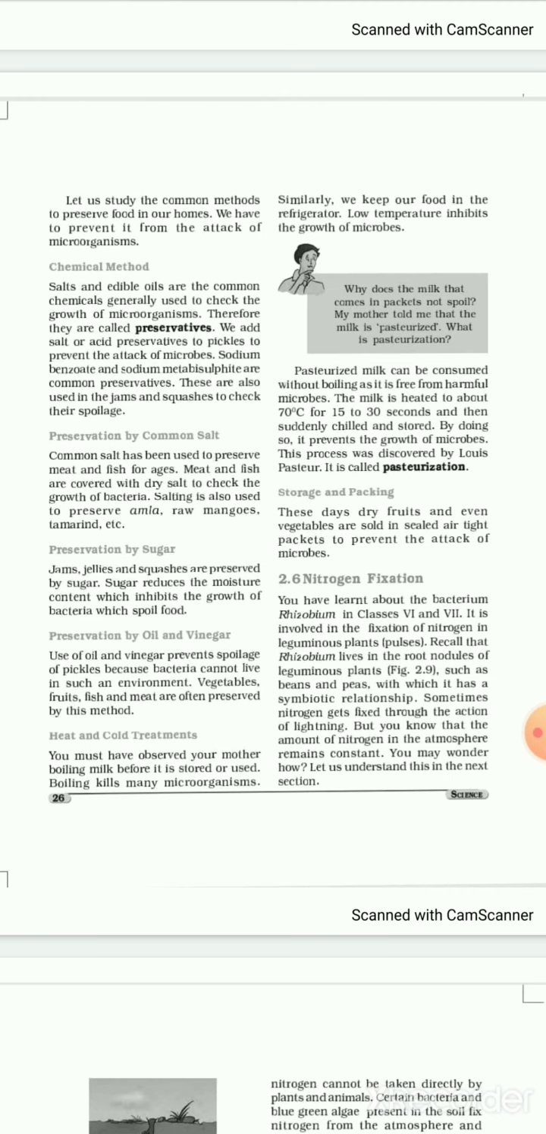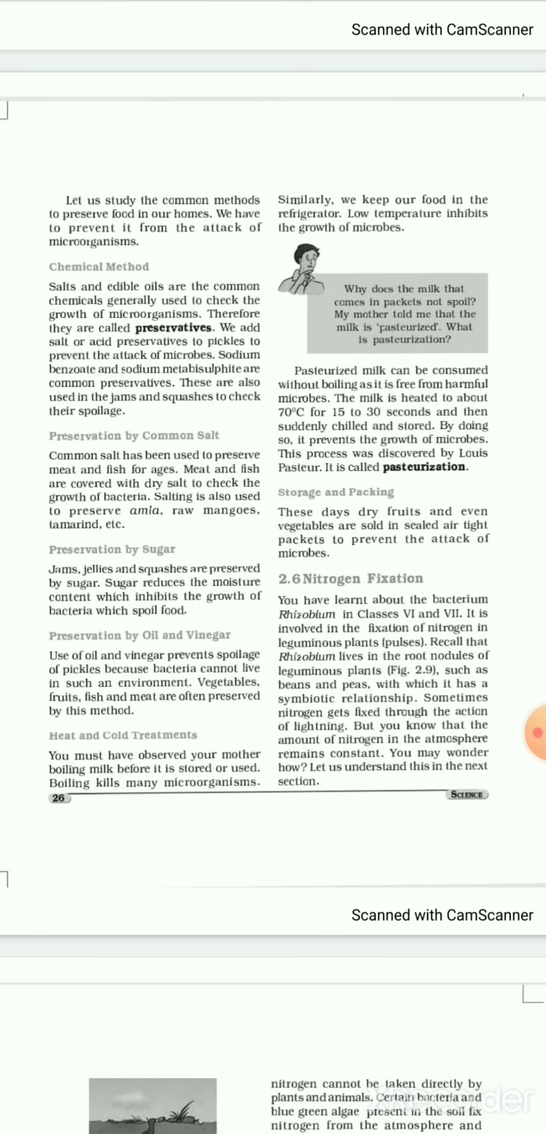The second method is preservation by common salt. Common salt is also being used to preserve meat and fish for the ages. Yes, fish are also being stored. In the rainy season, we get lot many fish. And what about the fisher people? Even at the homes, these are being preserved. And the ones who are doing business preserve at a large scale.